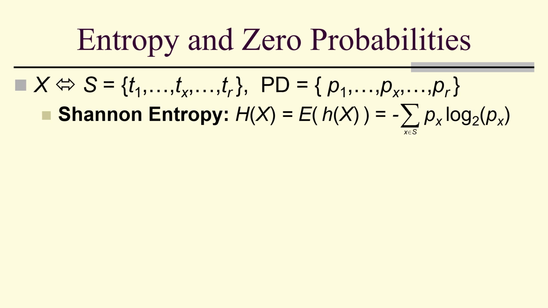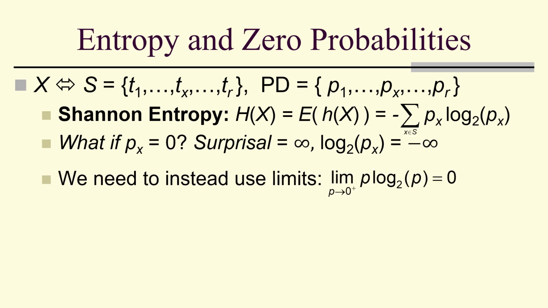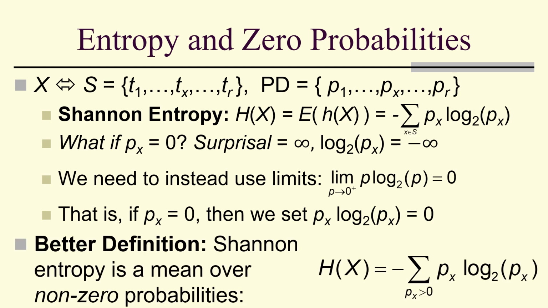Now, if we have a probability of 0, then the surprisal is infinity, because the log base 2 of p of x would be negative infinity. So we instead need to use limits. The limit as p goes to 0 of p log base 2 of p is equal to 0. You can show that using calculus. So if p of x is equal to 0, we set p of x log base 2 p of x equal to 0. Or we could say a better definition is that Shannon entropy is a mean over non-zero probabilities.